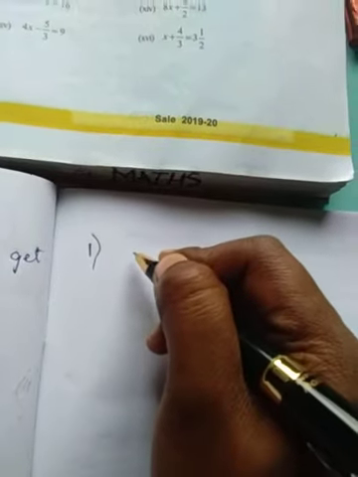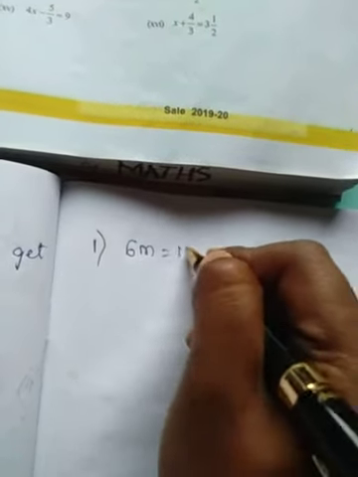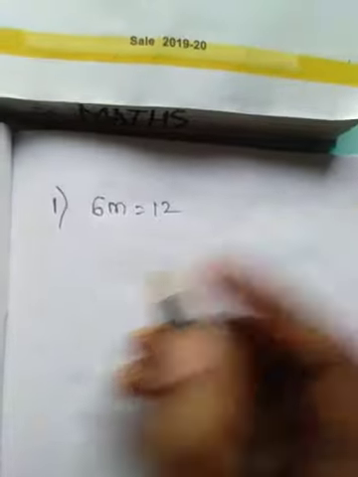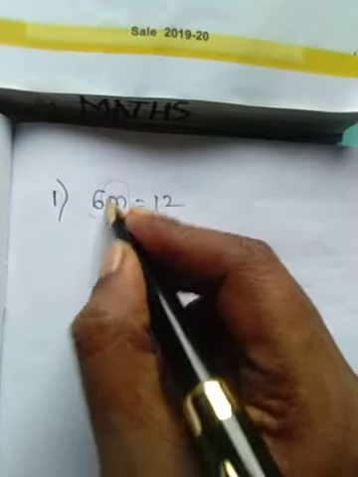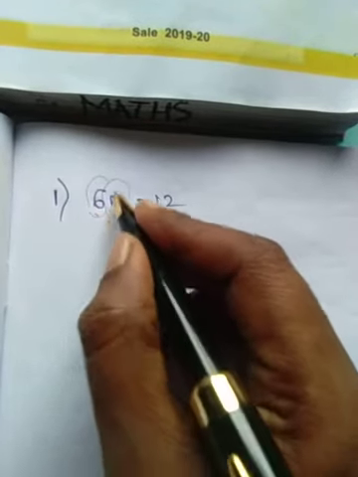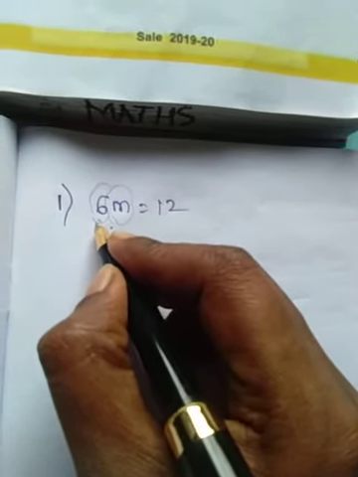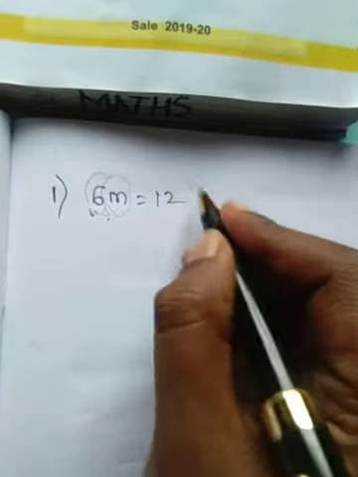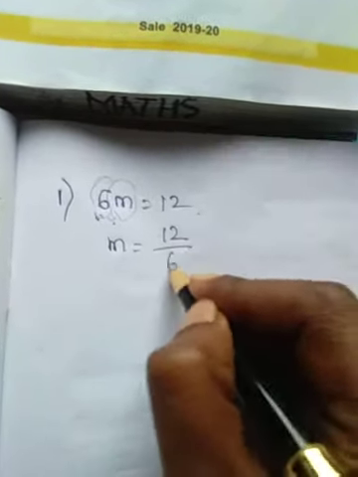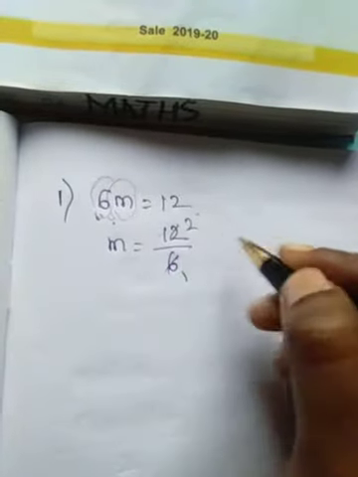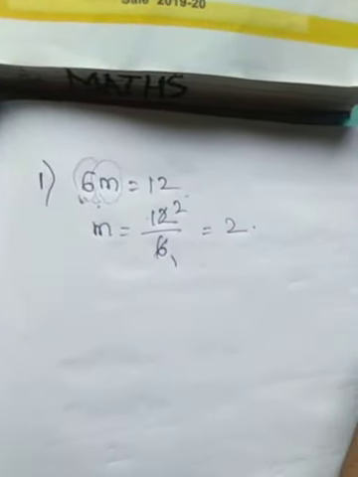See the first question. What is the first question? 6m equal to 12. As I said already, the variable is only on one side, so here the extra is 6, which is in the form of multiplication. If you transpose this multiplication number to the RHS side, it will become division. 6 1s are 6, 6 2s are 12. Finally m equal to 2.